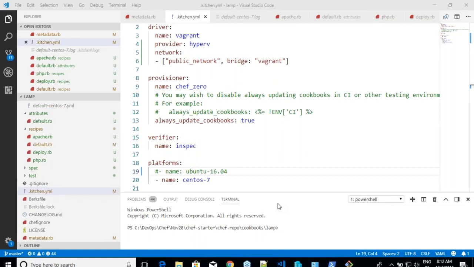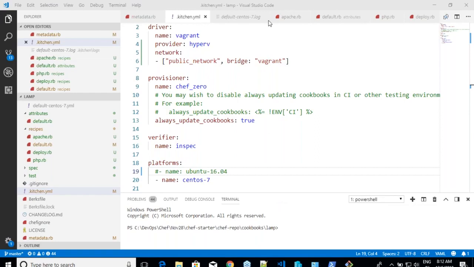If the thing is working in Ubuntu, then we'll search in CentOS 7. When those two things are working and you know that everything is working, then you can work on creating multiple things at a time. Right? So that's how I want it to be. So that's why I'm not trying multiple platforms. But you can try multiple platforms. You can set concurrency levels. You can set all of that stuff.